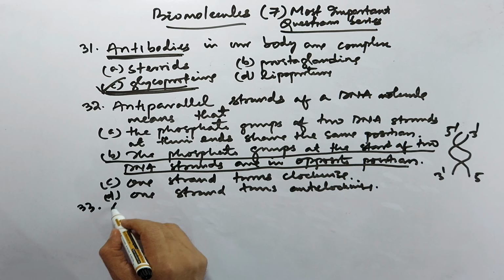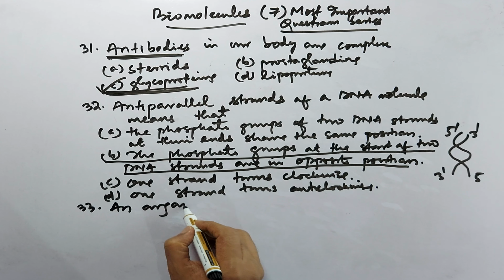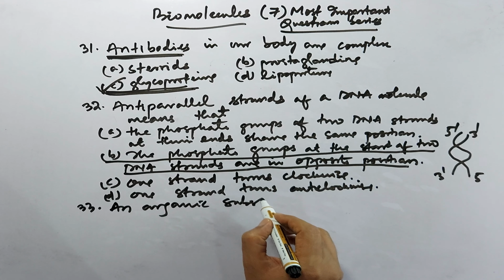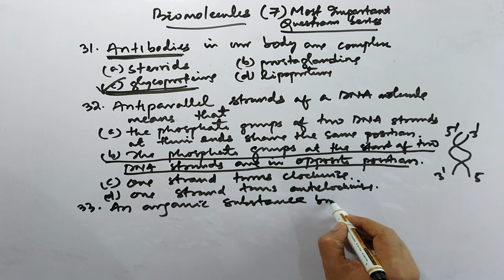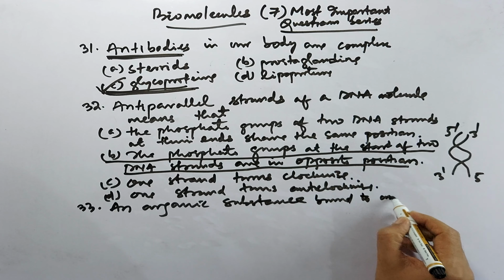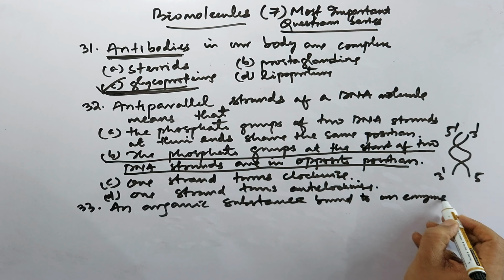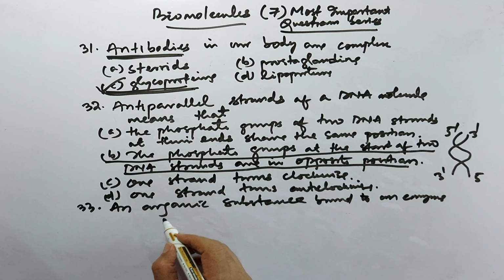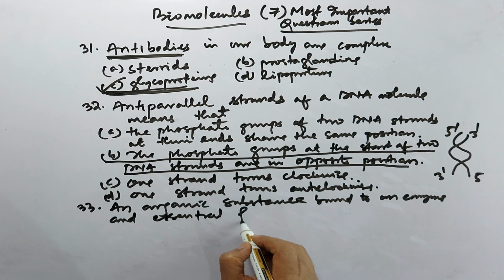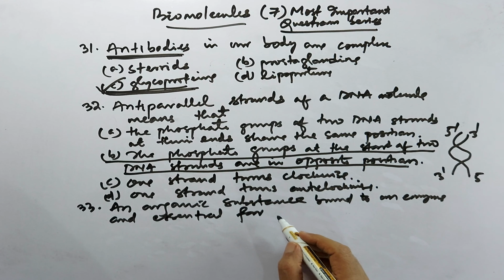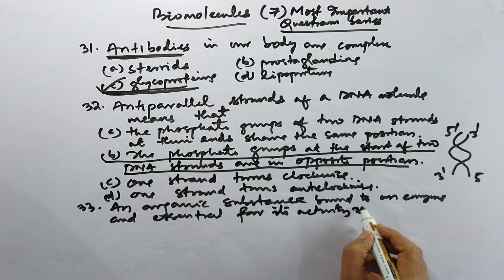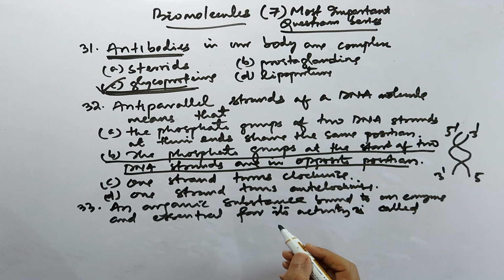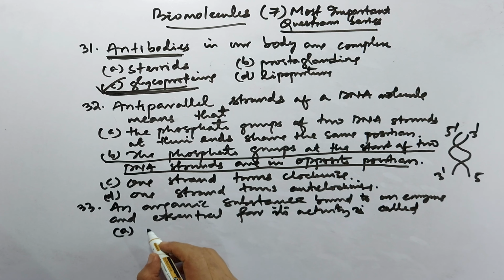An organic substance bound to an enzyme and essential for its activity is called: first, holo enzyme.